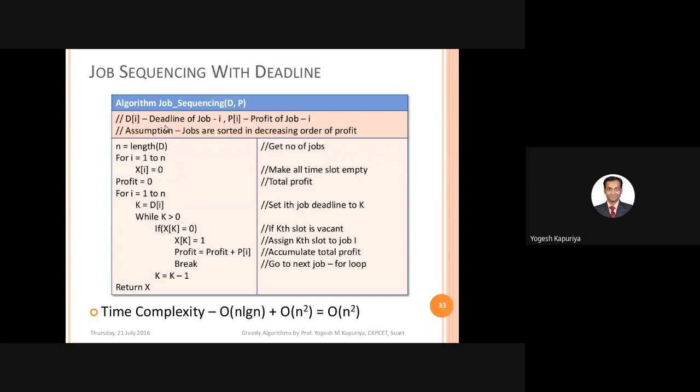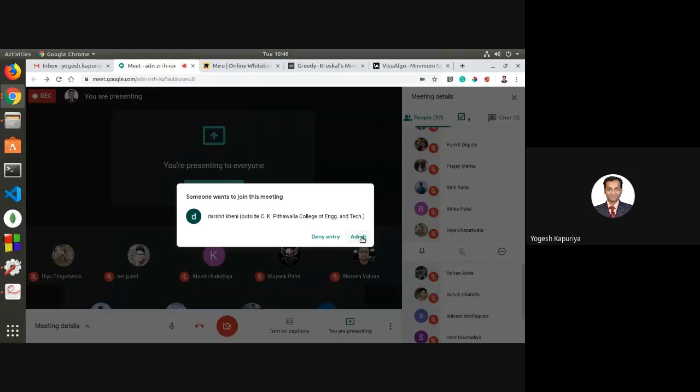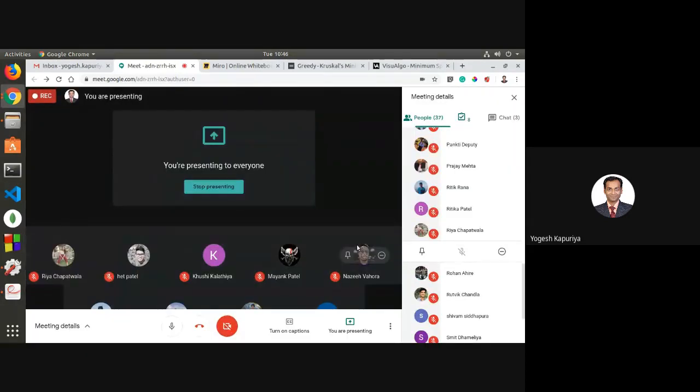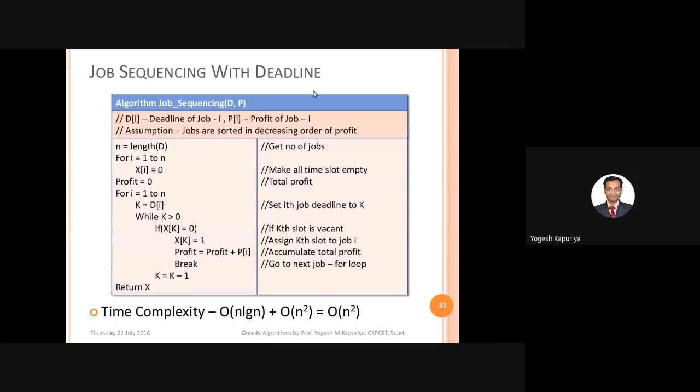I think we'll quickly go through this algorithm. In the previous class, we have already discussed how it can be solved. So what we are doing inside this algorithm, let us first go at it.